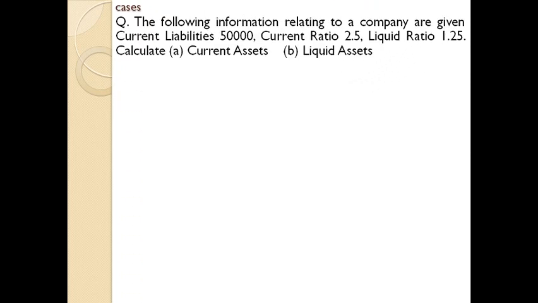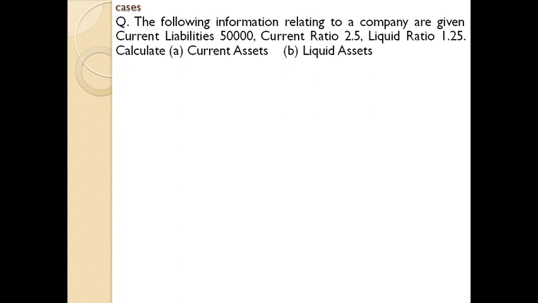Let's deal with some cases relating to liquidity ratios. Question: the following information related to a company is given. Current liability is 50,000, current ratio is 2.5, liquid ratio is 1.25.